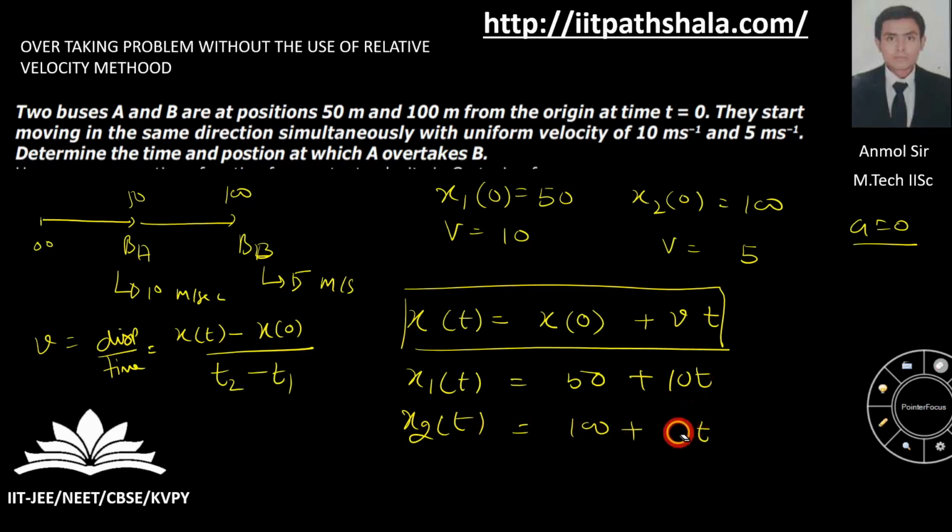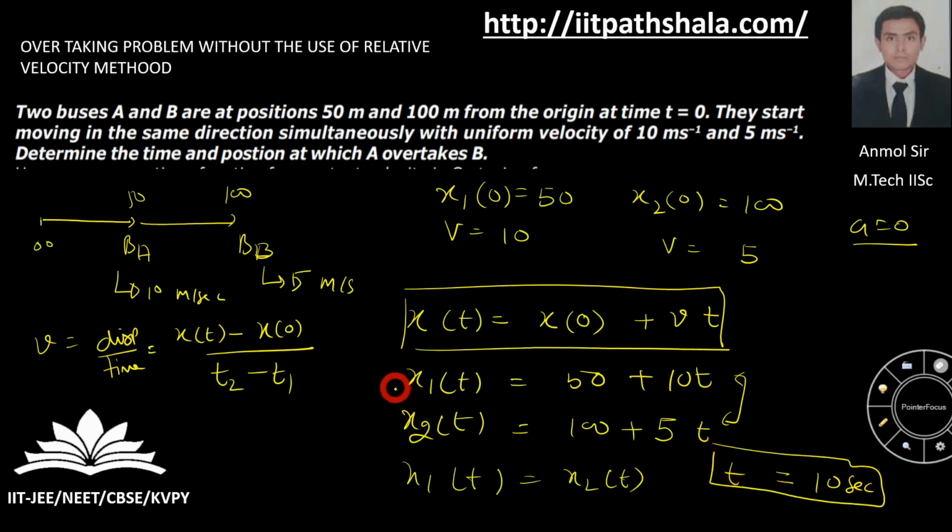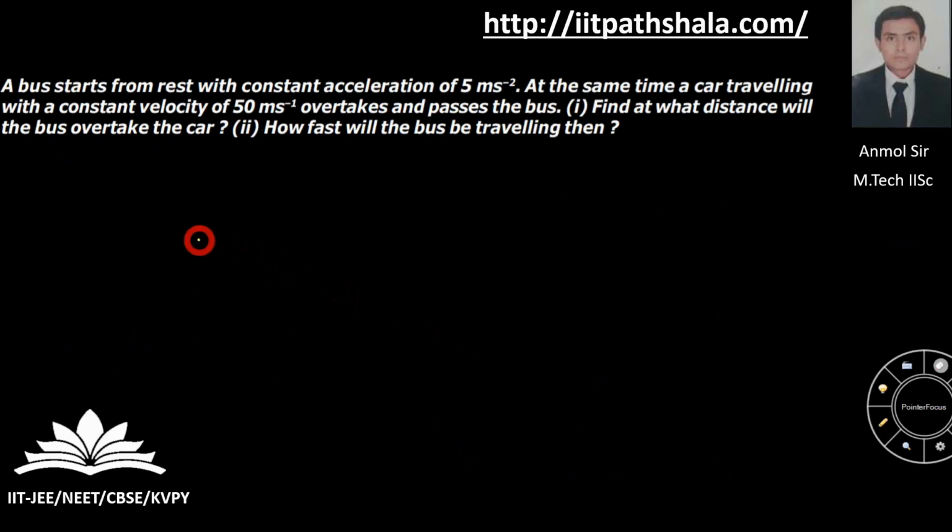Okay guys, now A is overtaking B, so x1(t) should be equal to x2(t). You can equate both of the equations over here. After equating both of the equations, you will land up with the value of time t equal to 10 seconds. So that does my work over here, because I'm overtaking. Both displacements are equal. Now look at this question.